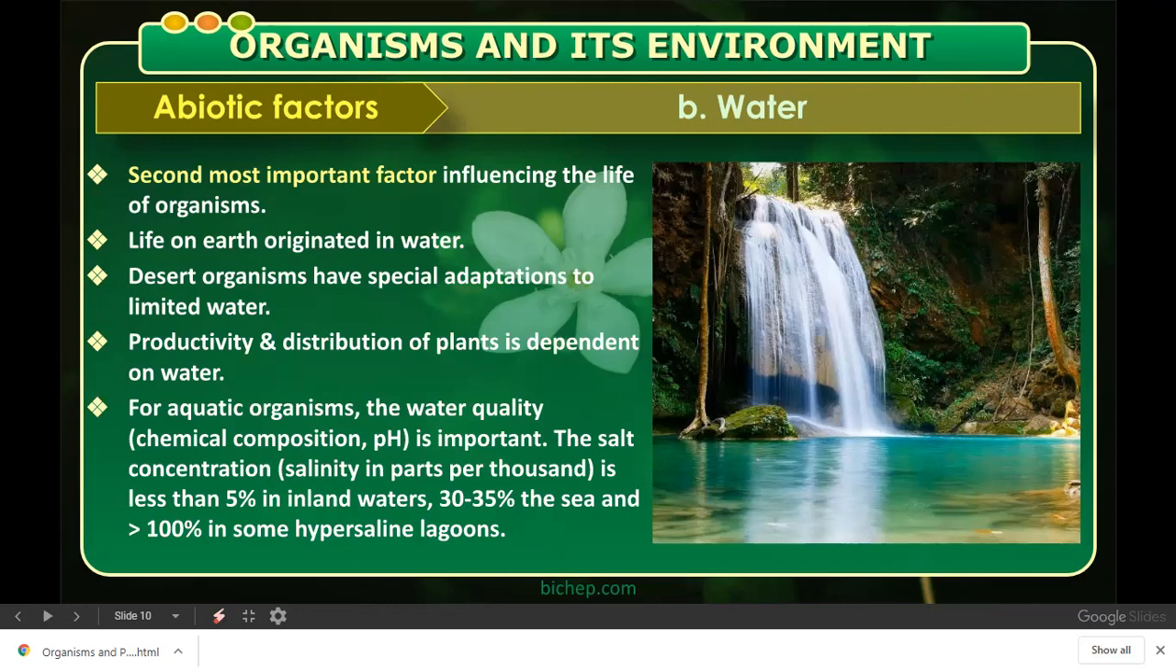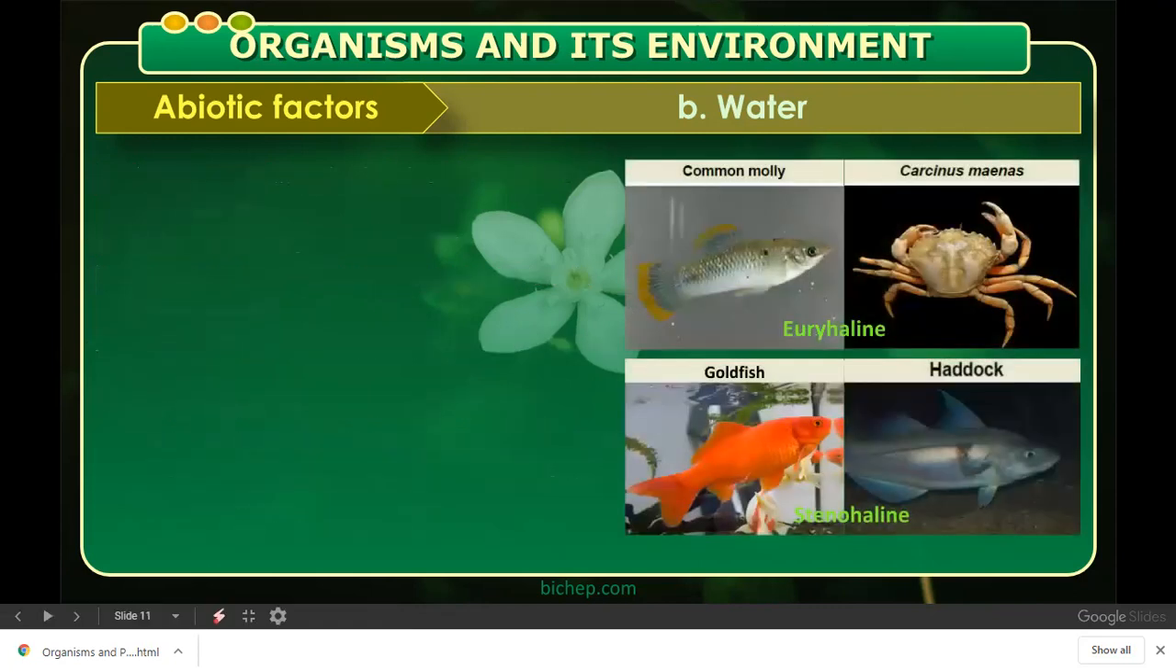Then for aquatic animals, water quality, that is the chemical composition and the pH of the water, is very, very important. The salt concentration, that is salinity in parts per thousand, is less than 5% in inland water, 30 to 35% in sea water, and greater than 100% in some hypersaline lagoons. This is again the effect of water on different organisms, leading to their different habitats.